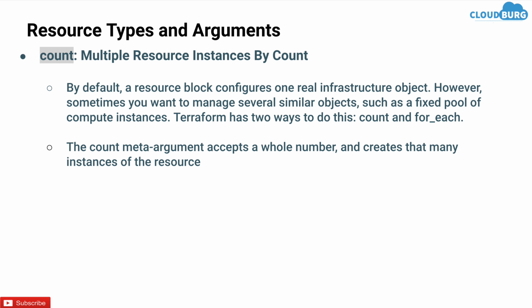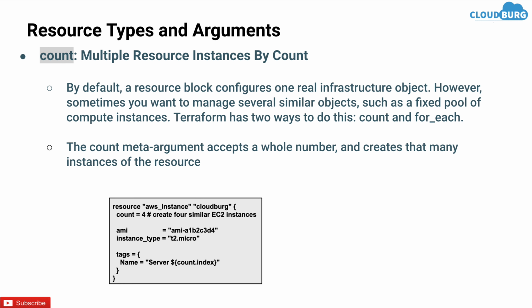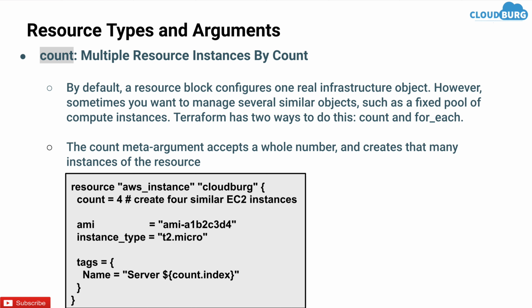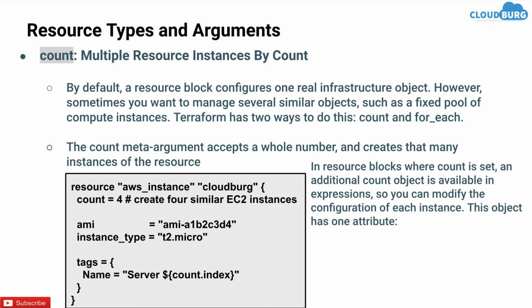The count meta argument accepts a whole number and creates that many instances of the resource, as shown below. Here I have created one, say, EC2 instance configuration file in which the count is 4. And in the tags, I have specified the name of the server and it will pick the count index, and the index starts from 0. So when we run this particular configuration file, 4 instances of size t2.micro and the AMI as given in this configuration file will be created.